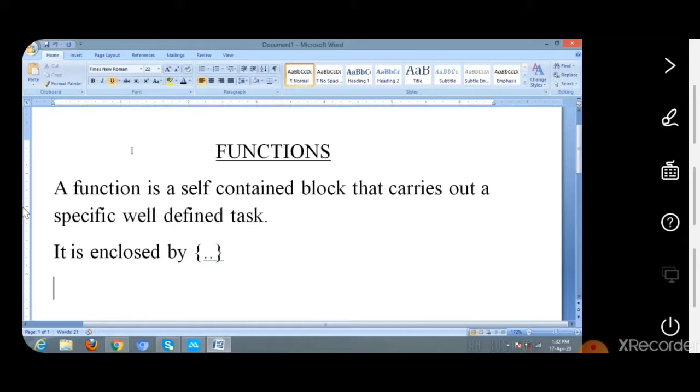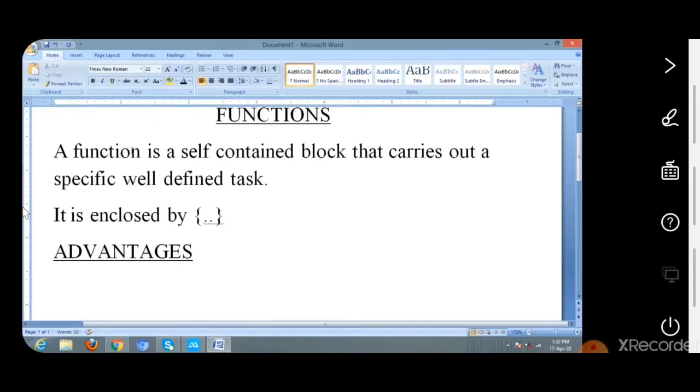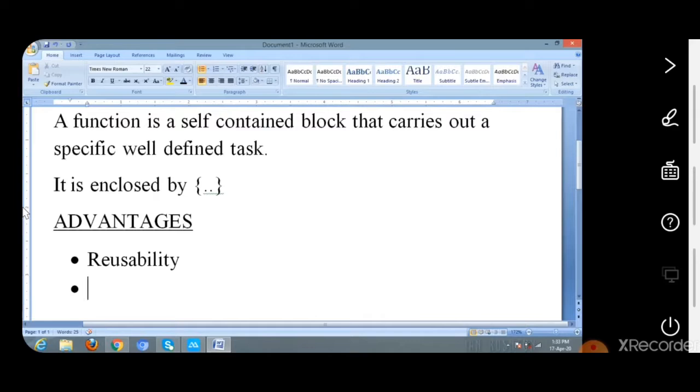That is, advantages. First one, reusability. That is, the function may be used by many other programs. Once you have declared a function, then that function can be called by many other programs. That is called reusability.